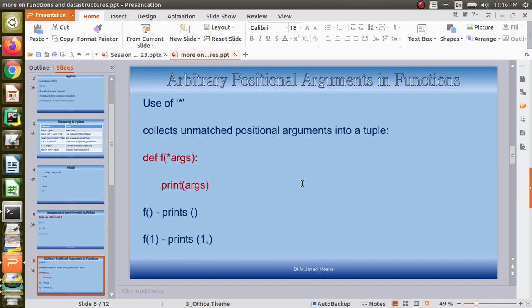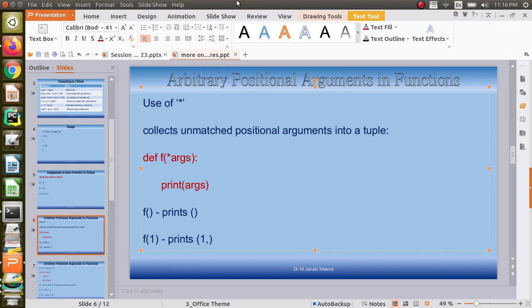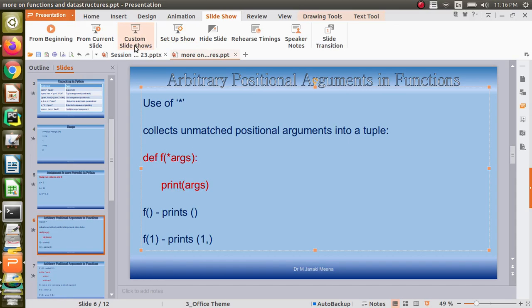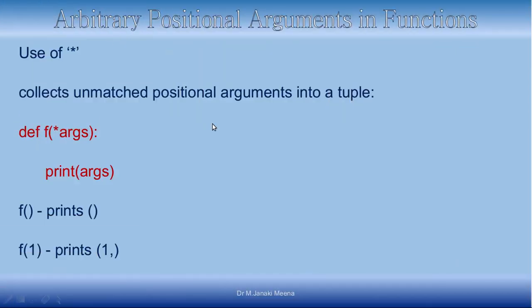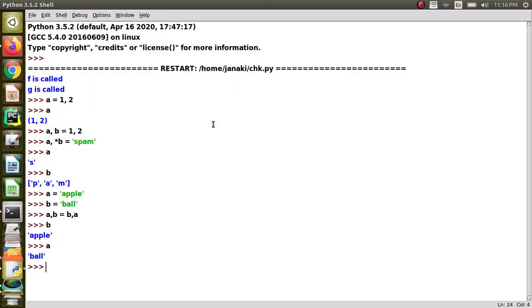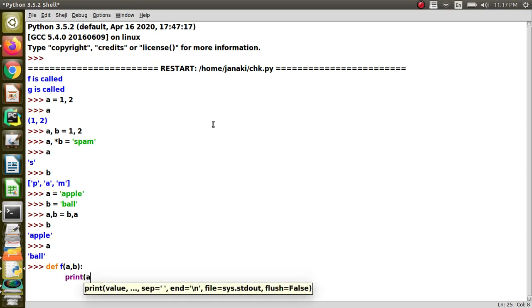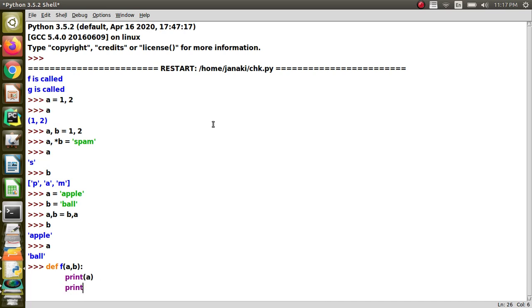Okay, so the next one we are going to discuss is arbitrary positional arguments. What is meant by arbitrary is, as we have seen, that you can have multiple arguments. Generally, how do we give multiple arguments? For example, I can say function f, I will say A comma B. Okay, now we have got two arguments A and B, and I can say print A, or I can do some manipulations with A. Based on the data type I am sending, I can do any manipulations with A and B, right?